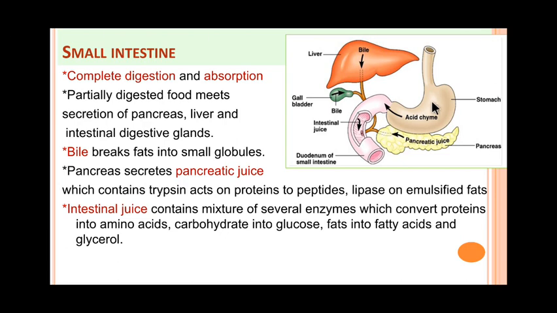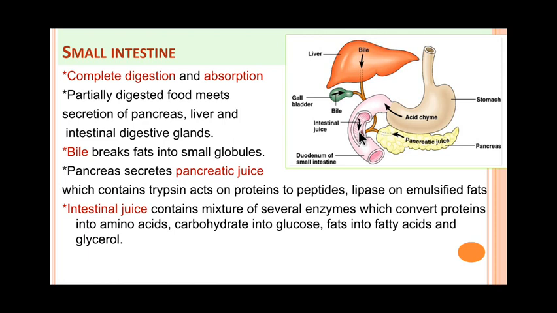Now from the stomach the acidic chyme enters the duodenum, the first part of the small intestine. So here it receives the secretion of all these three, because in the stomach the food was acidic in nature and in the small intestine it has to be made alkaline before further digestion occurs.